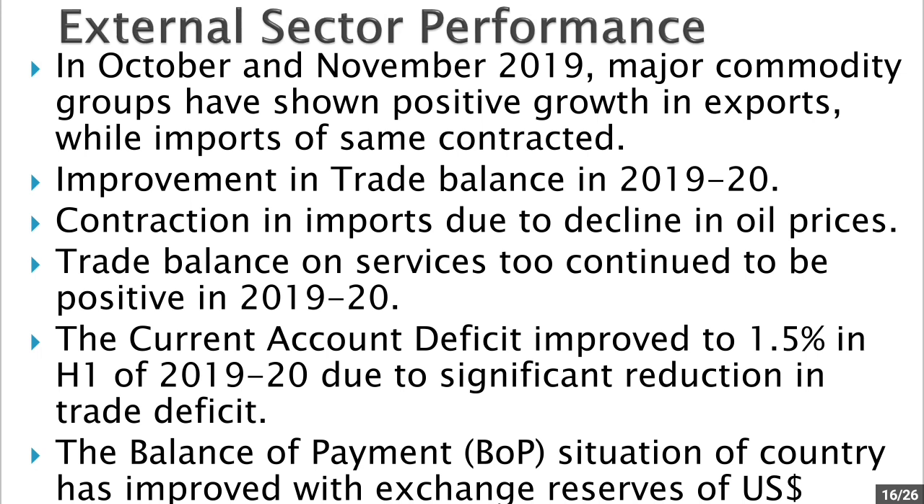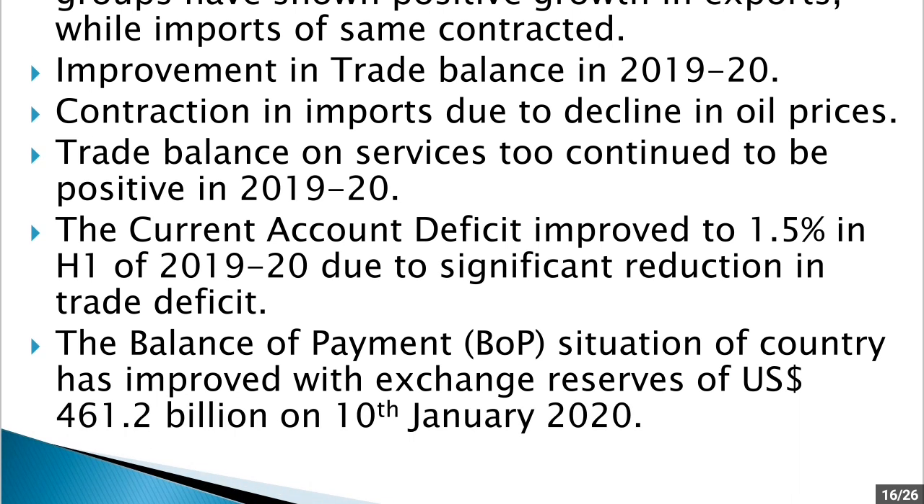Now the trade balance of services also was positive in 2019-20. So this combined balance, that is the current account deficit, has improved to 1.5% in half one of 2019-20 due to a significant reduction in trade deficit. So slowly the trade deficit is reducing because of improvement in the trade balance as well as improvement in the balance of services. That is why CAD has improved to 1.5% in half one. Now the balance of payments situation of the country has also improved.